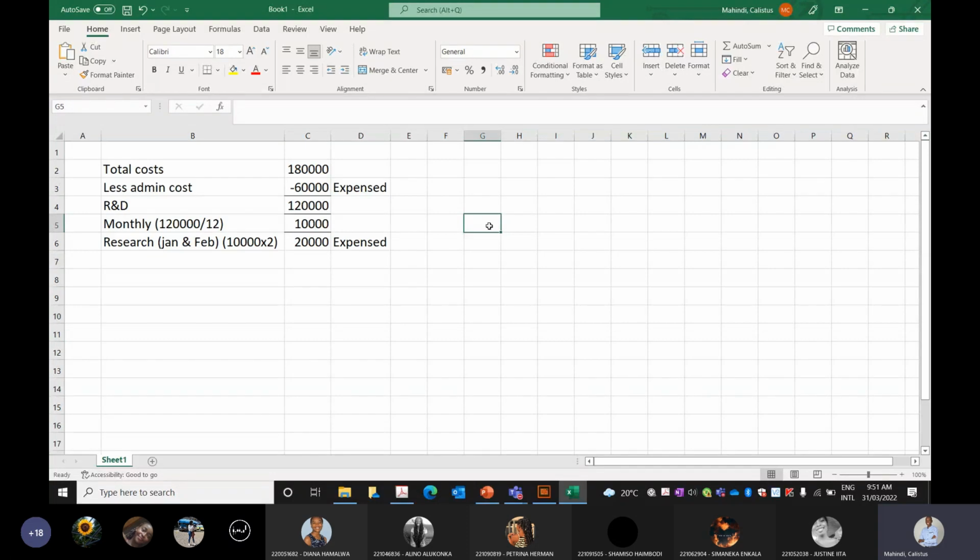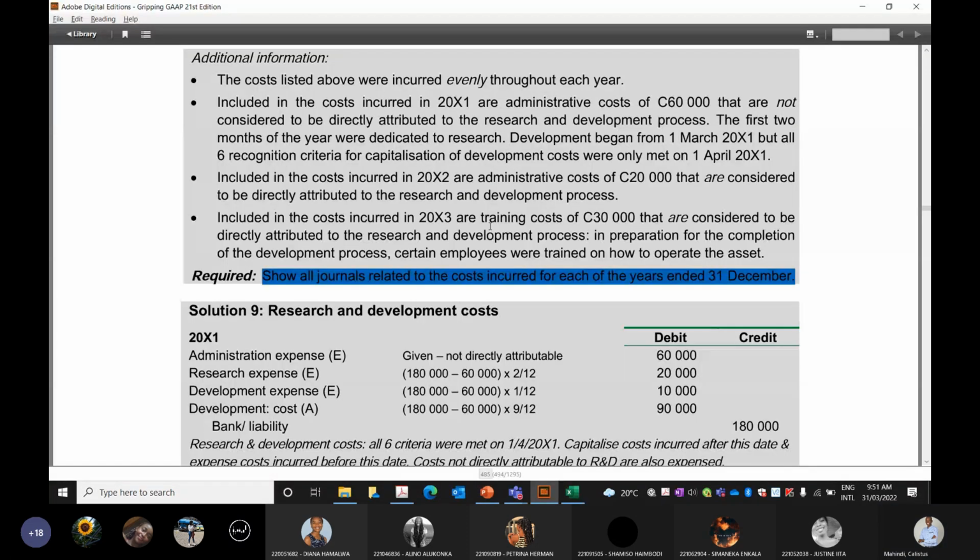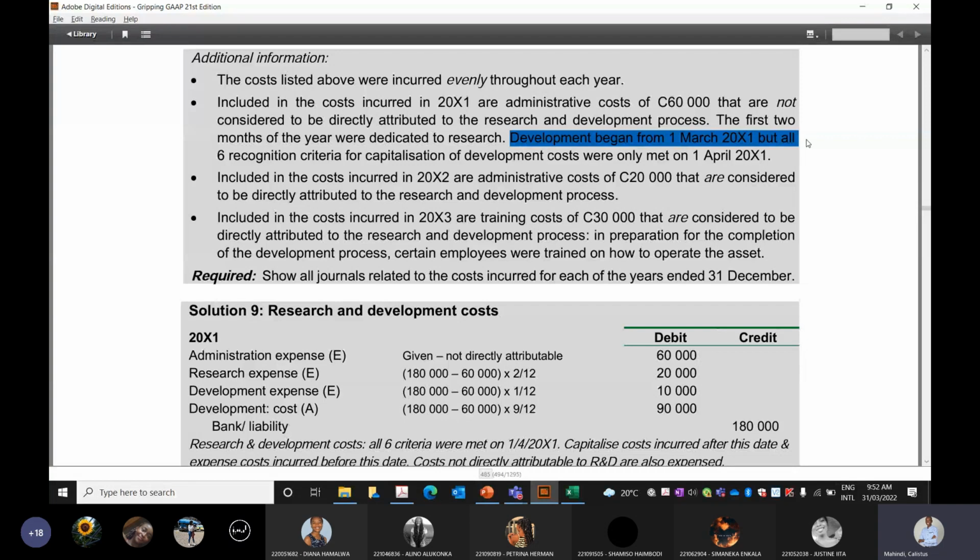Then let us read our next sentence. Development began from 1st of March 20x1, but all 6 recognition criteria for development costs were only met on 1st of April. So when they began the development on 1st of March, it didn't meet the criteria for capitalization.